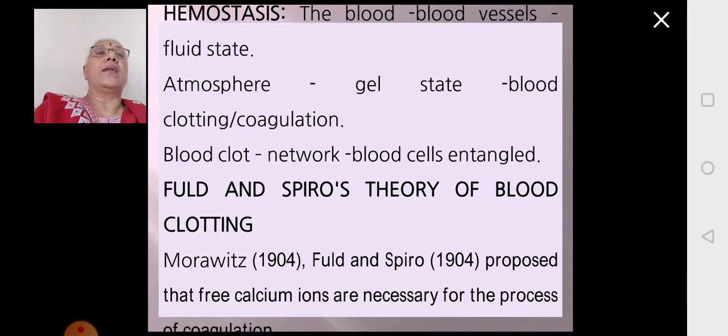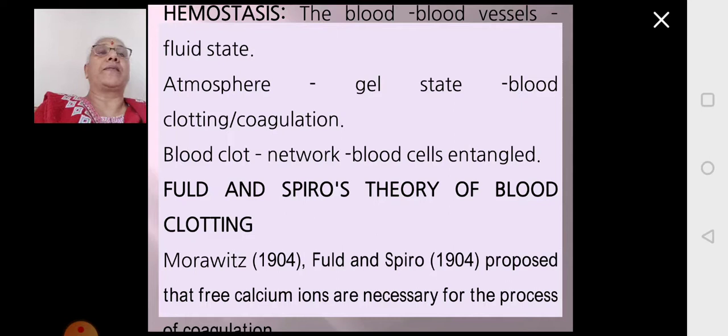So when the blood clots, a network of fibrin fibers will form a meshwork in which the blood cells will be caught to form a clot in order to stop the flow of the blood.